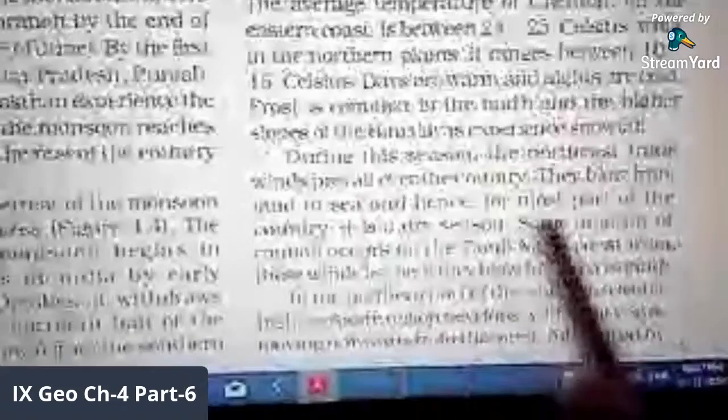Some amount of rainfall occurs on the Tamil Nadu coast from this wind. There is a particular state in India, which is Tamil Nadu, that gets two times of rainfall. When monsoon enters, they get the first rainfall, which is very little in amount. But when monsoon retreats during this winter season, Tamil Nadu gets a huge amount of rainfall.